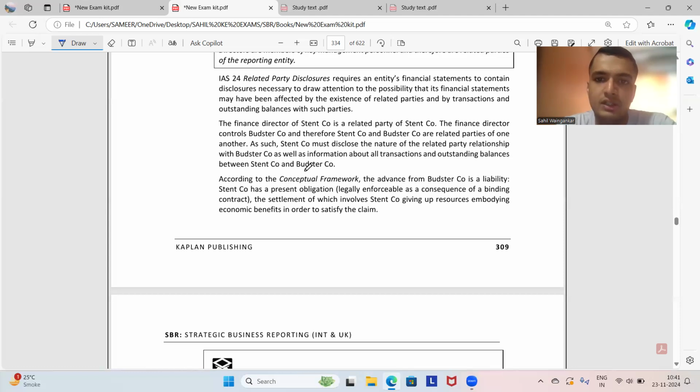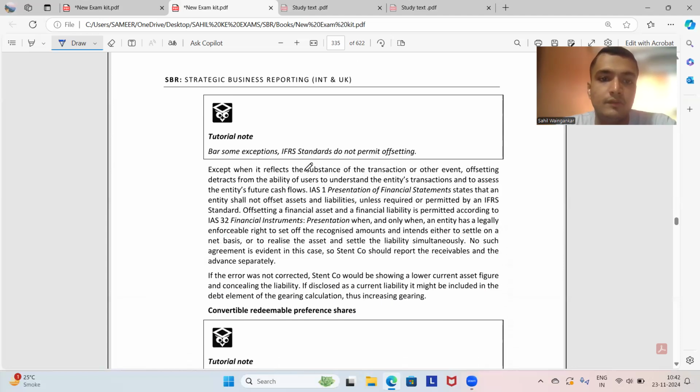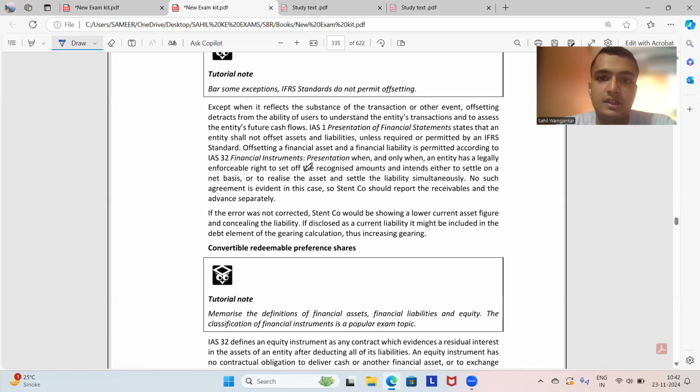According to the conceptual framework, the advance from Butster Company is a liability. Stent Company has a present obligation, legally enforceable as a consequence of a binding contract, the settlement of which involves Stent Company giving up resources embodying economic benefits in order to satisfy the claim. Basically, Stent Company should have transferred goods to Butster Company. Except when it reflects the substance of a transaction or event, offsetting detracts from the ability of users to understand the entity's transactions and to assess the entity's future cash flows. IAS 1 Presentation of Financial Statements states that entities shall not offset assets and liabilities unless required or permitted by an IFRS standard.